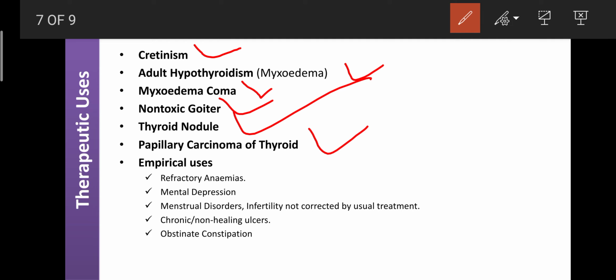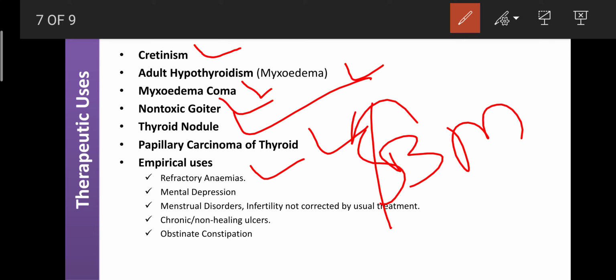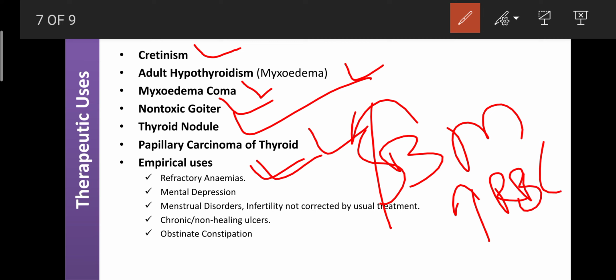Okay, so other empirical uses: thyroid hormones are also helpful for the treatment of anemias, especially refractory anemia, because T4 and T3 can stimulate the bone marrow, which enhances the formation of hemoglobin and RBC, and that is helpful for the treatment of anemia. If anemia is not controlled by any systemic drug, आप कुछ भी खा रहे, आपका हीमोग्लोबिन नहीं बढ़ रहा, एनीमिया कम नहीं हो रहा, at that time the empirical treatment or choice of treatment is thyroid hormones. So that's why it is one type of empirical treatment.